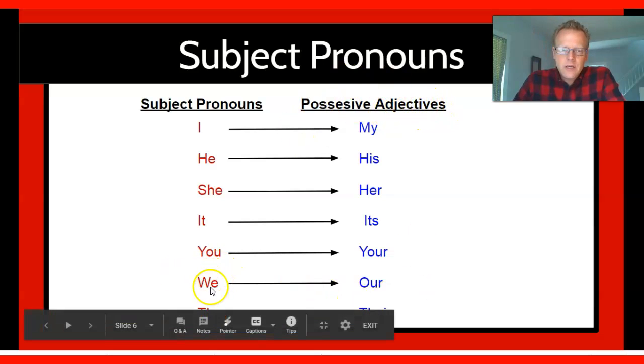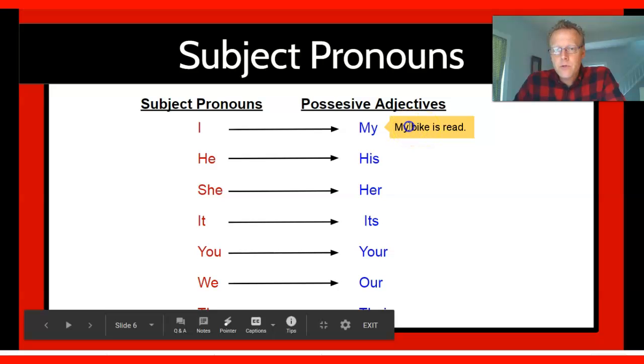So let's just give a quick example of what that looks like in a sentence. So here's a sentence with my. Here we go. My bike is red. So my is describing the bike, and it shows ownership.